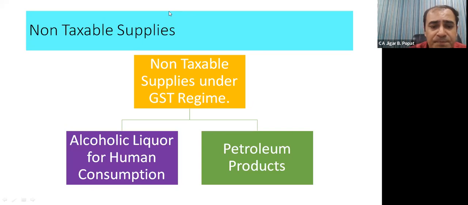Alcoholic liquor is another creature. It's a long history, but in short, I can tell you that on alcoholic liquor, all the taxes are being collected by the state governments. So it is state excise and then state VAT at the time of sale. At the time of manufacture of alcoholic liquor, there is state excise, and sale of alcoholic liquor will attract state VAT. Whereas on petroleum products, manufacture will attract central excise and sale will attract state VAT.